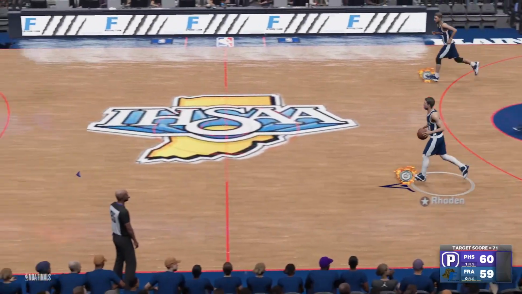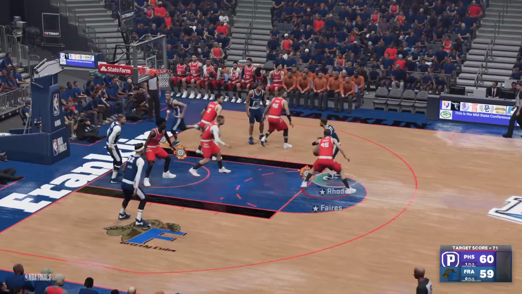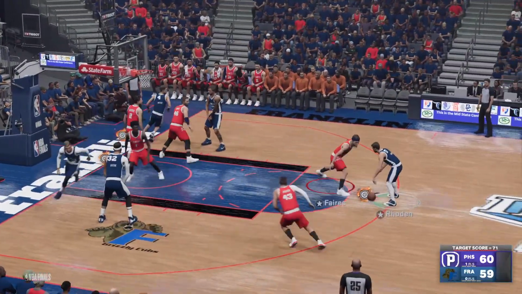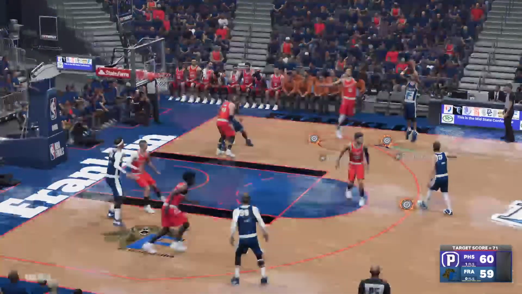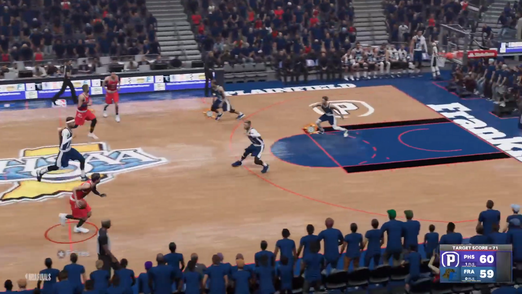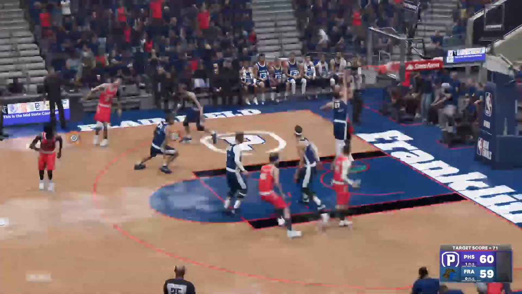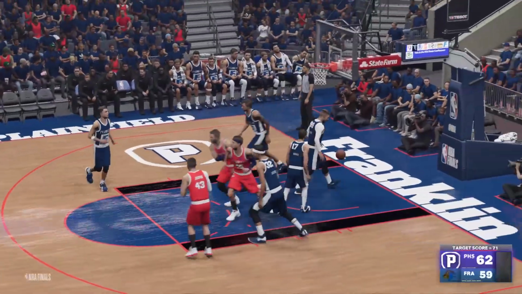Logan Fairs for the lead is Plainfield. Roden with the ball. Fairs looking. The three is no good. I think that's Swafford. Fairs back to Jackson. Back to Horner. Horner for two.